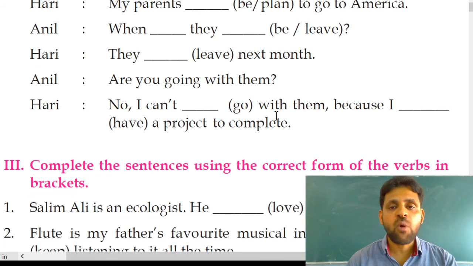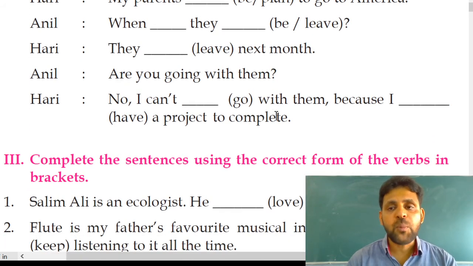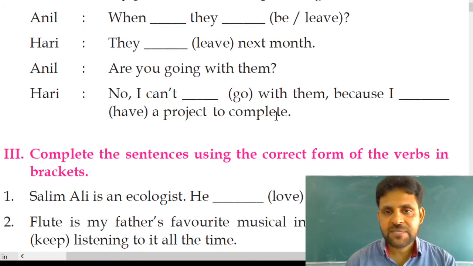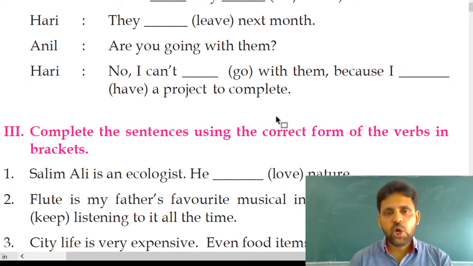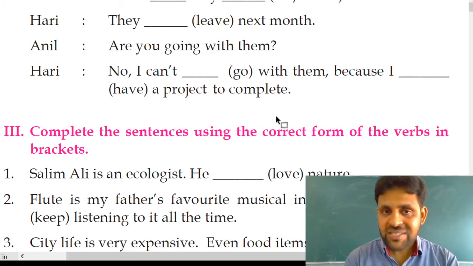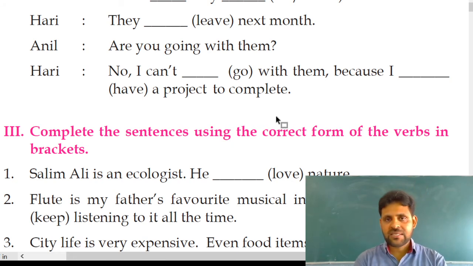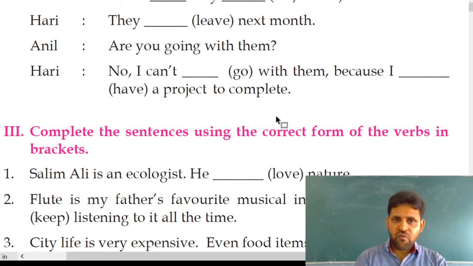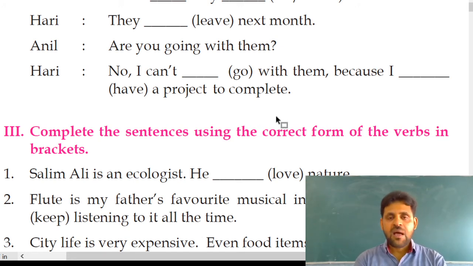Next example, second: complete the following conversation using the appropriate form of the verb given in brackets. As I told you, primary auxiliaries: be form, do form, have form. So be form, don't forget: am, is, are, was, were. Do form: do, does, did. And have form: has, have, had.